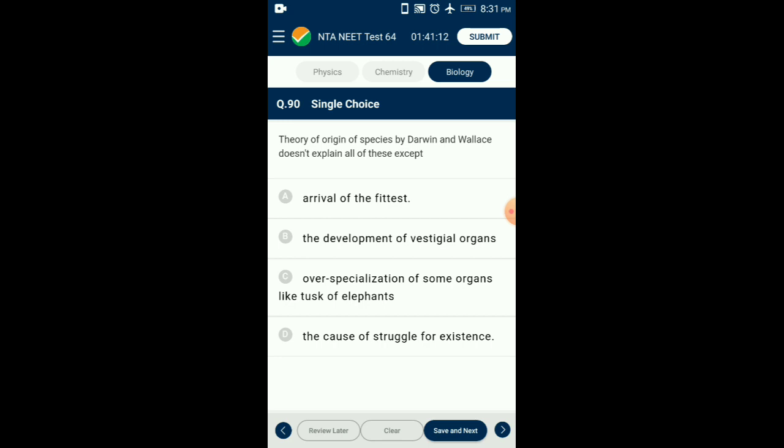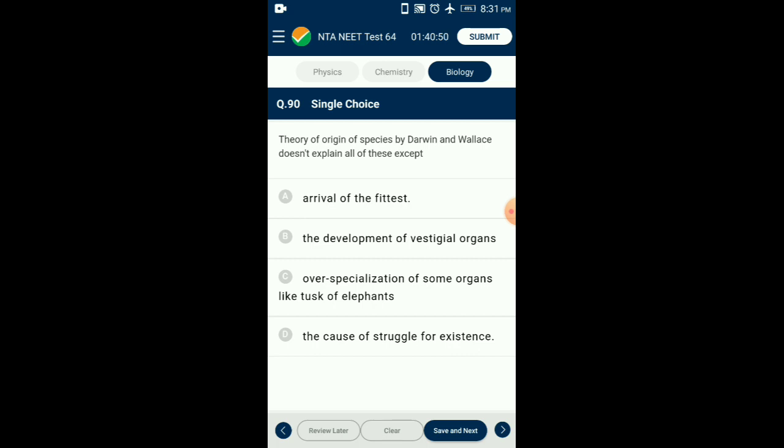Question number 90 is the last question. Theory of origin of species by Darwin and Wallace does not explain all of these except. Darwin's theory on origin of species states that over reproduction and the absence of available resources causes struggle for existence.